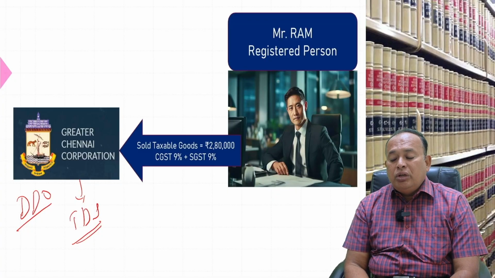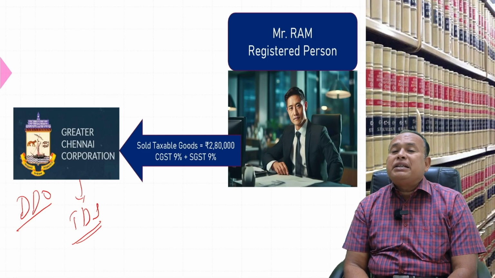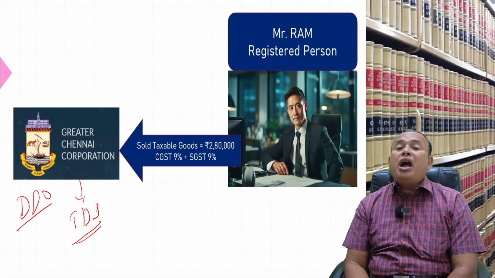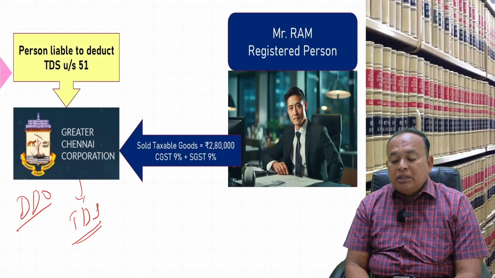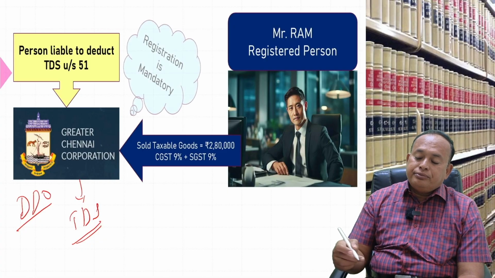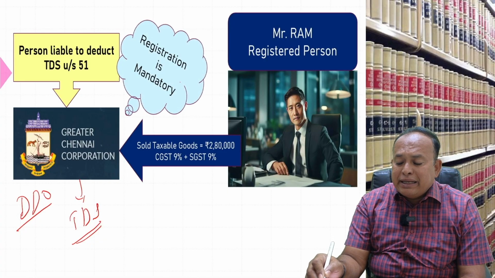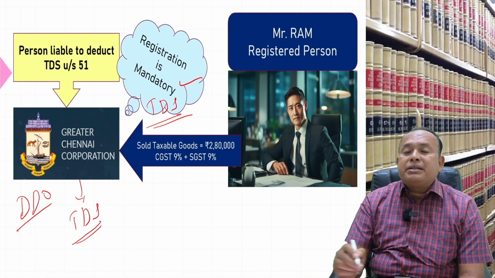If so, Greater Chennai Corporation GCC should have a separate TDS registration under GST law irrespective of the turnover, and only having that registration are they allowed to deduct the TDS in the given case. See here, the person liable to deduct the TDS is Greater Chennai Corporation in the given case. If so, they should deduct the TDS. Registration is mandatory as what? As a TDS deductor.